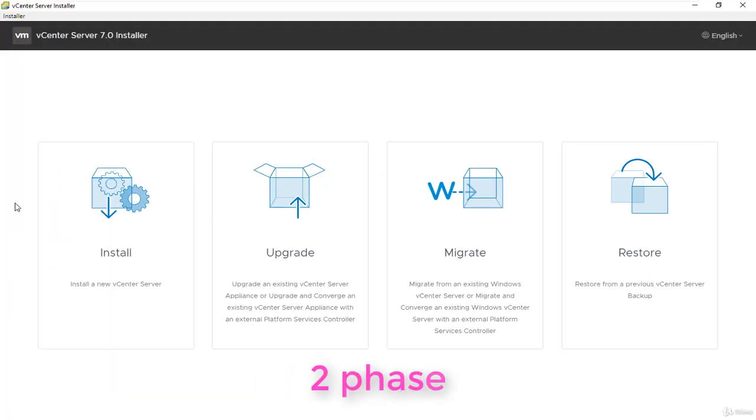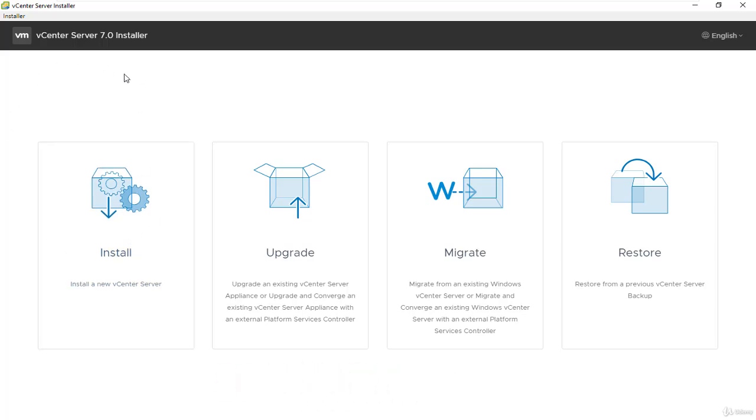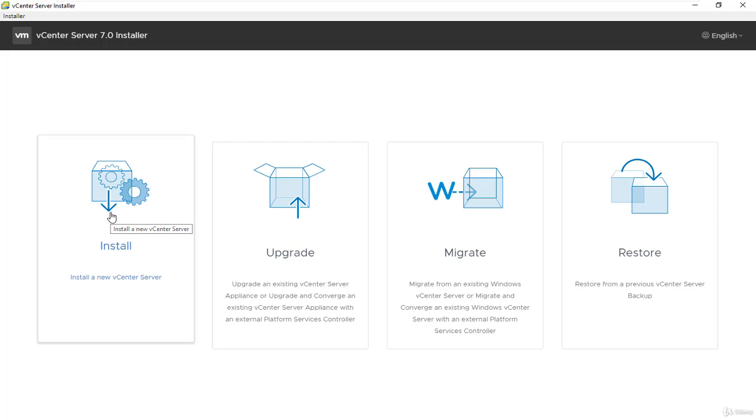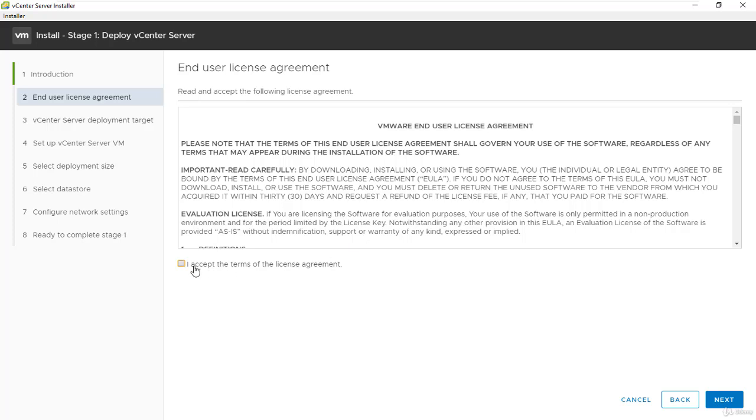Installing a vCenter server has two phases. The first one is going to install, and the second one is going to set up or configure the vCenter server that we already installed. So by clicking install, we initiate the first phase. Here we'll click next and accept the license agreement.